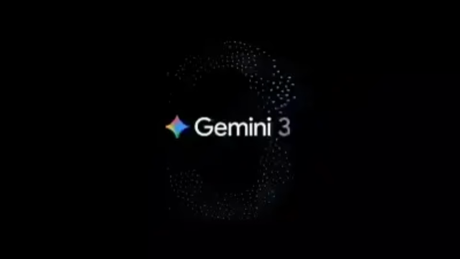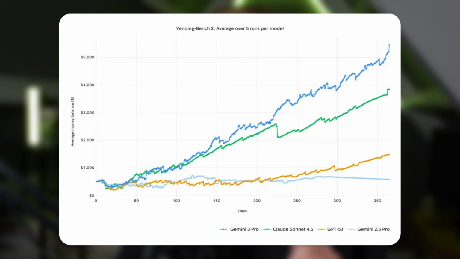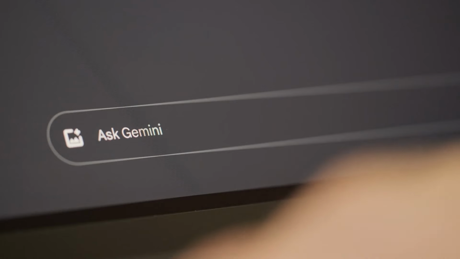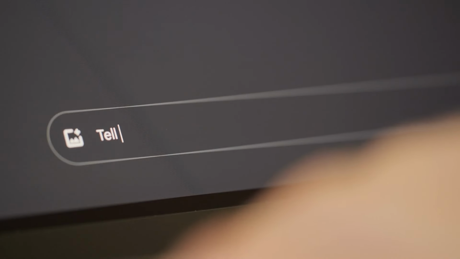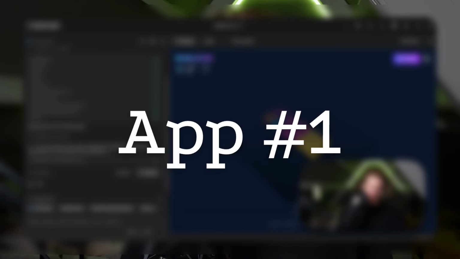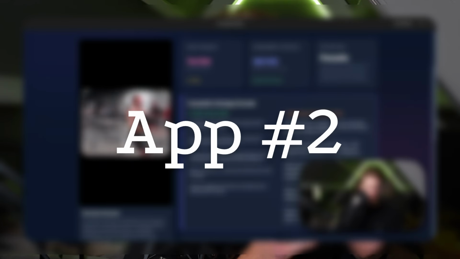Gemini 3.0 is the best model on earth and it is crushing everything. We can now create any app that we want in only one prompt. And in this video, we are going to test the limits of this new model by creating 3 different apps. These apps range from fairly simple to absolutely mind-blowing, so keep watching for that one.